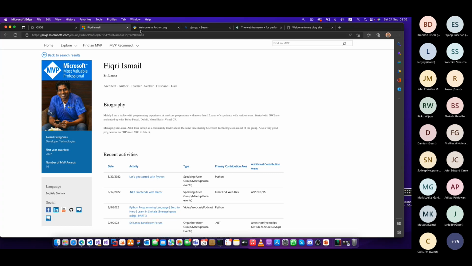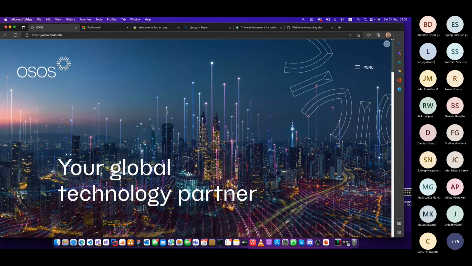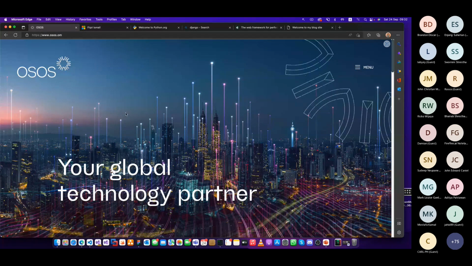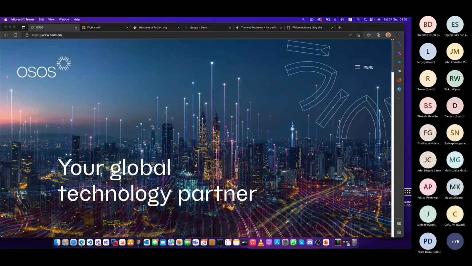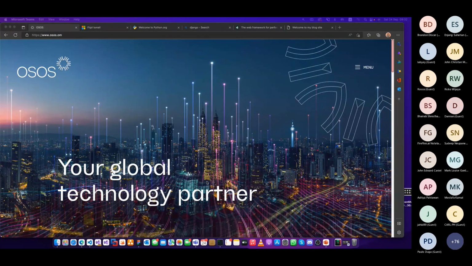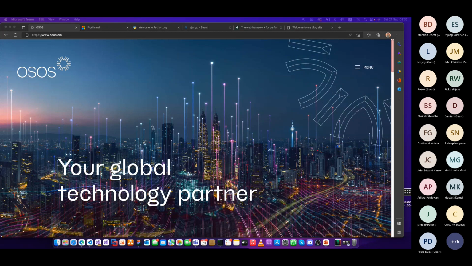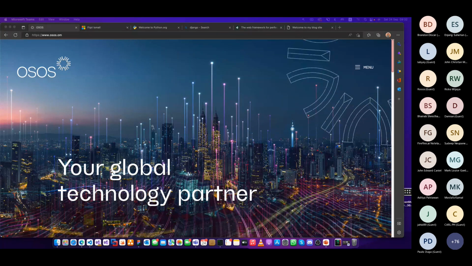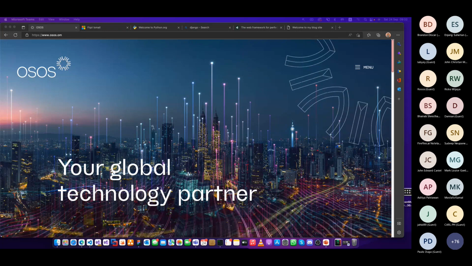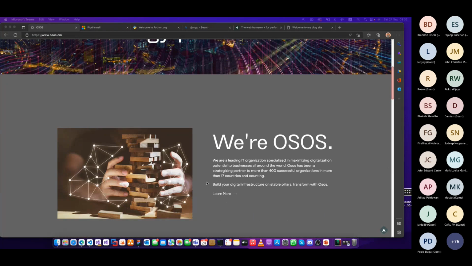This is me, and this is where I work. I work at a company called OSUS. It's an Oman-based company. It's a product-based company. We develop ERP solutions for the Middle East countries. I am the architect there for .NET. So this is my working place.